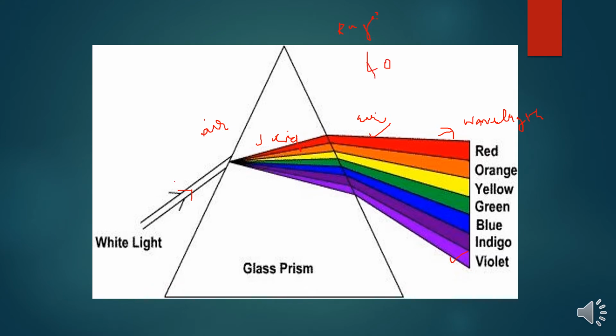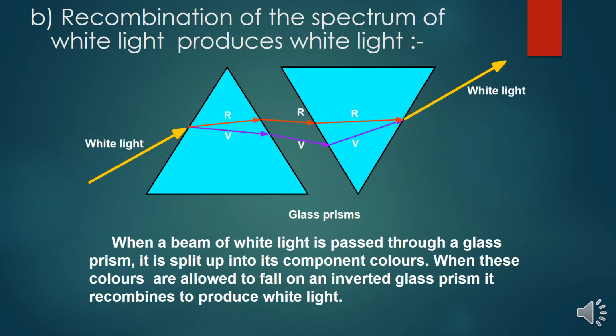So between these bands of colors, the range is 4000 Angstrom to 7000 Angstrom and above. That is the wavelength range, and the recombination of the spectrum of white light produces white light. What is this? We have used a single prism.